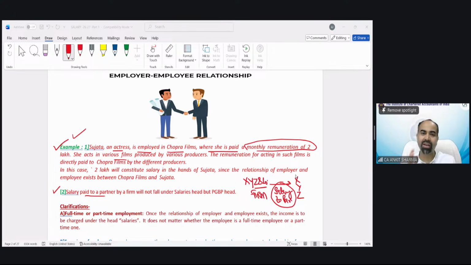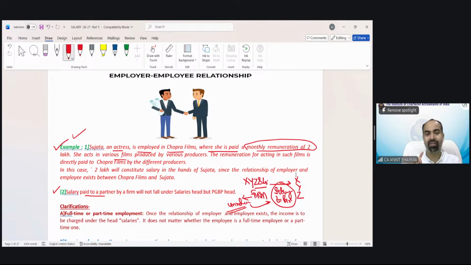Suppose you are a partner in a partnership firm, then who is the owner of that firm? You are the owner. Nobody is going to order you. A partnership firm is an artificial person. How is this artificial person going to order partners? Partners are the owners of that particular business. Practically, there would not be anyone who says you need to do this, you need to do that.